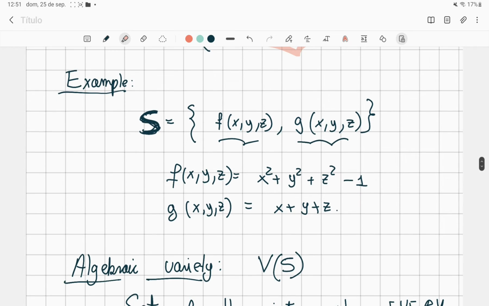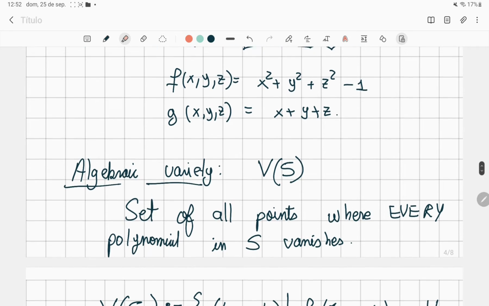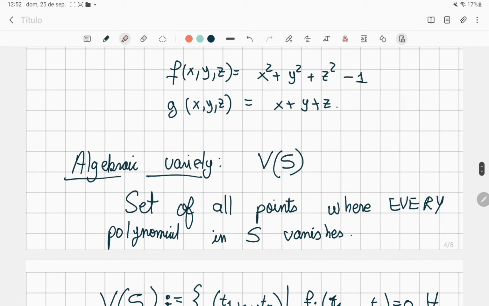For example, we can take the set S of the polynomials f and g, where f is x squared plus y squared plus z squared minus 1, and g is x plus y plus z. And now we are going to define the most important thing of algebraic geometry, that is an algebraic variety.